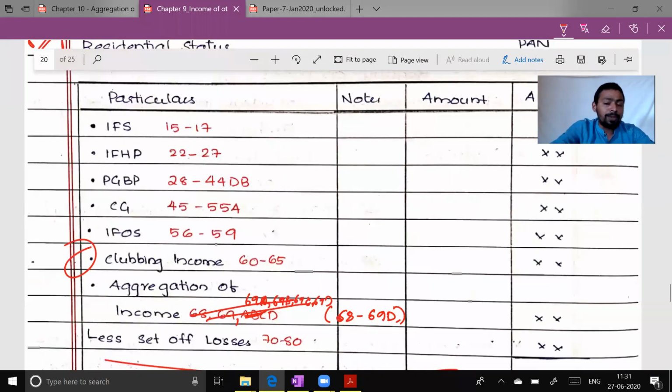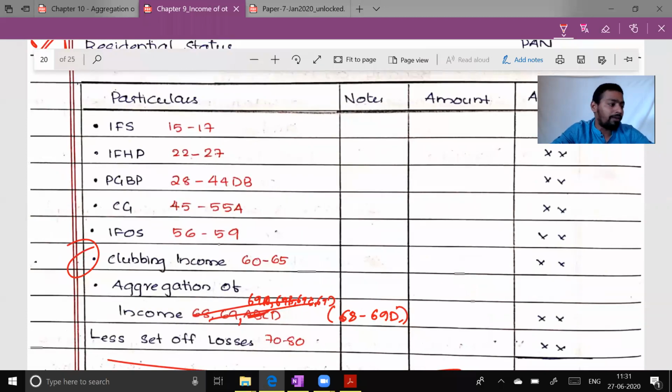The next chapter is the PGBP chapter, which was a very big chapter, and we took quite a long period of time to understand it. The whole chapter is recorded and uploaded for your revision purpose. Please do take the benefit of recorded lectures, because whenever you tend to forget a section, go back and rewatch the lectures. Your memory will come back, and keeping the sections of PGBP in mind is a little difficult because it covers many provisions.